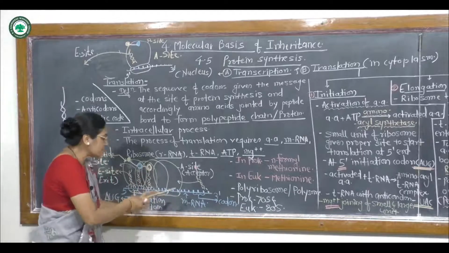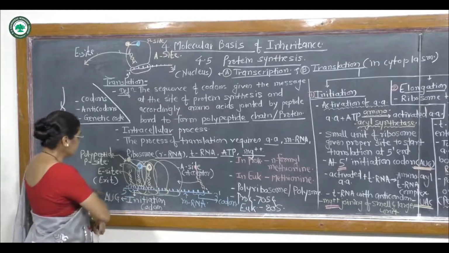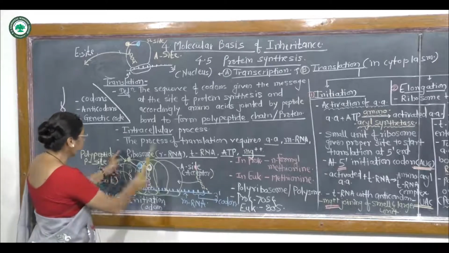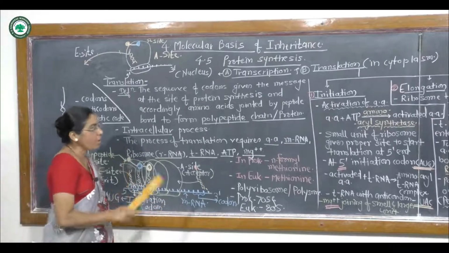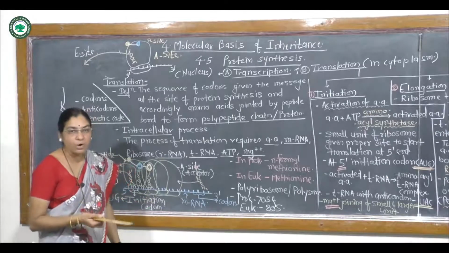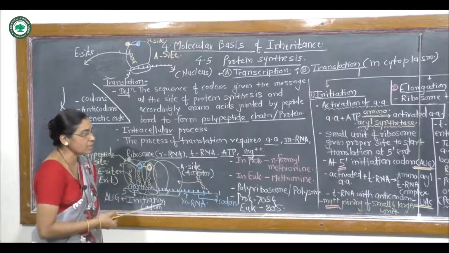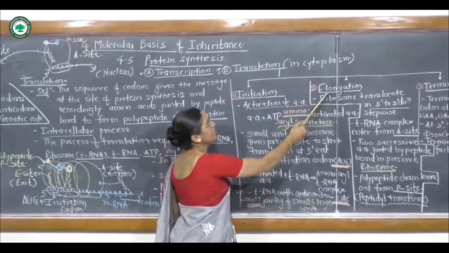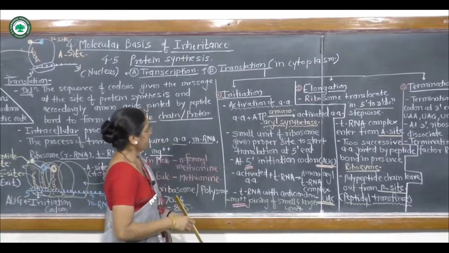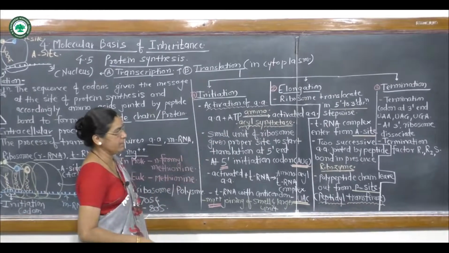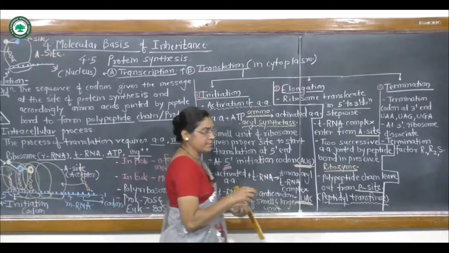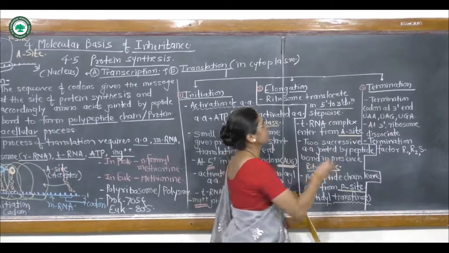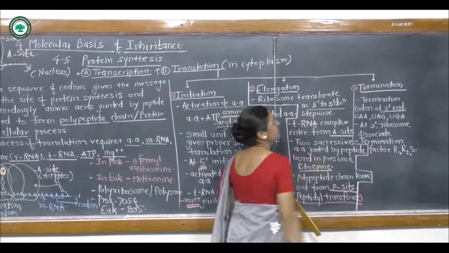and further the ribosome translocates towards the next successive codon, and the process goes on continuously up to the stop codon at the 3' end. The whole process is called elongation of the peptide chain, formation of the polypeptide chain. And then finally termination, that means to stop the process. The process always terminates at the 3' end.